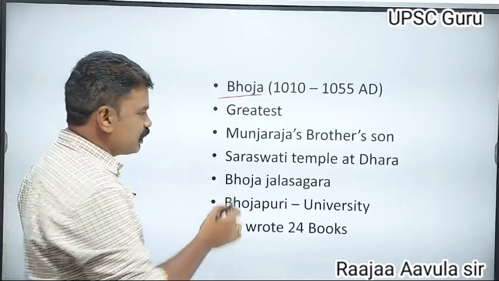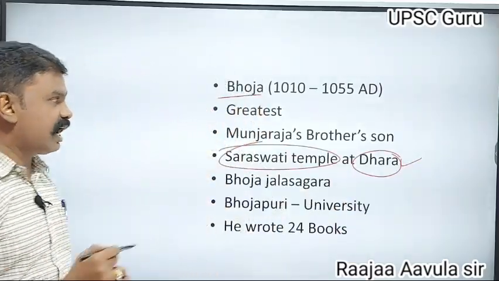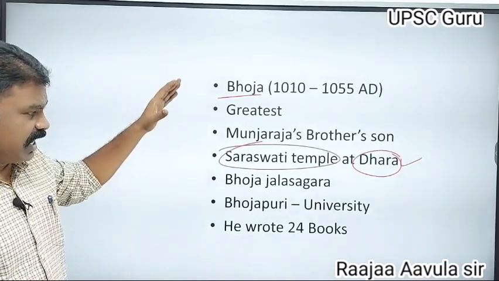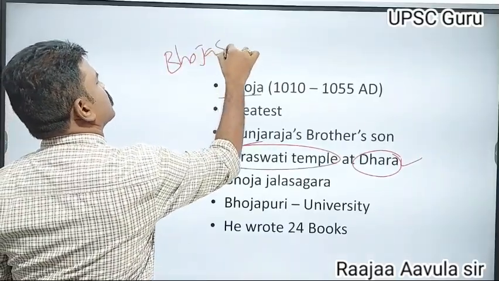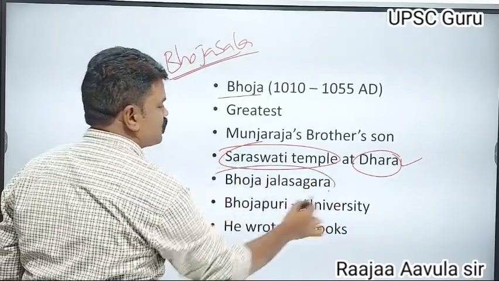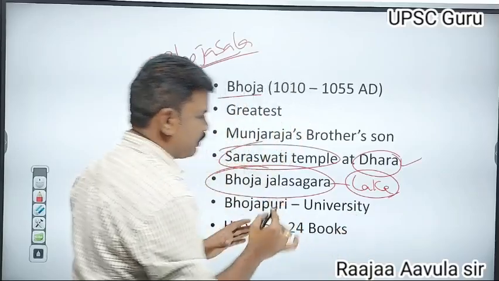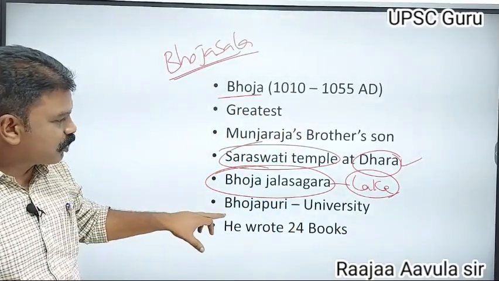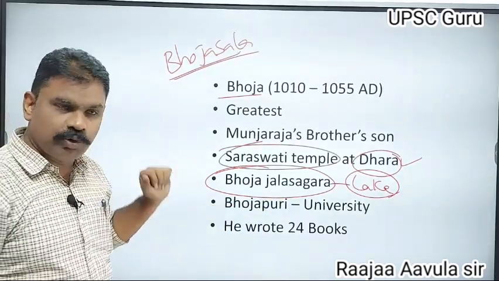He constructed a Saraswati temple at Dhara. He had more interest in the development of education. That's why he also constructed Bhojasala, a university. He also constructed Bhoja Jalasagara, a lake that is still surviving. He also constructed Bhojapuri. He wrote nearly 24 books.